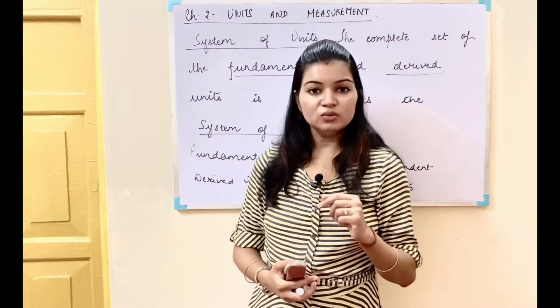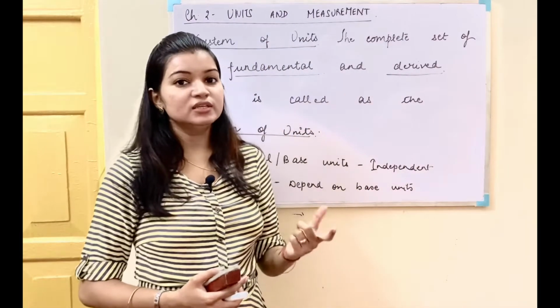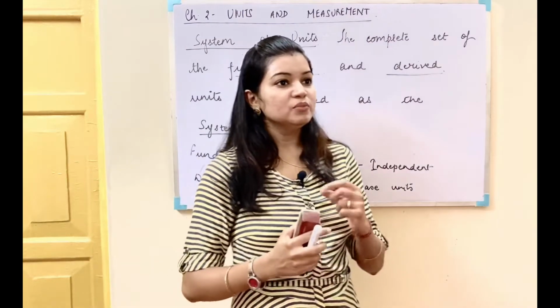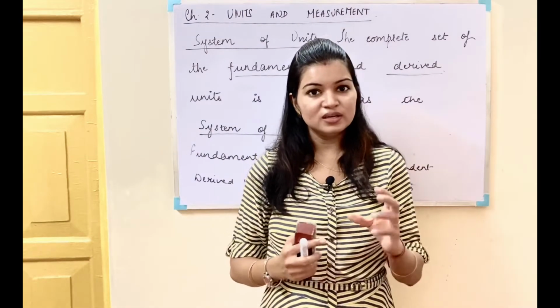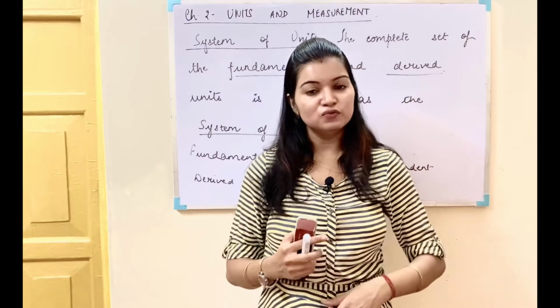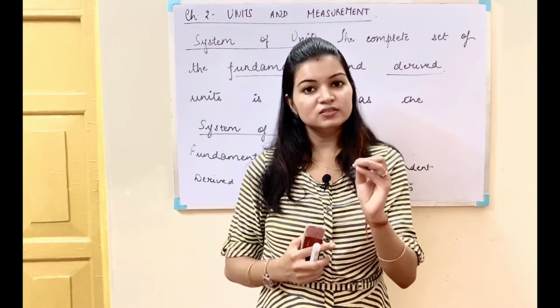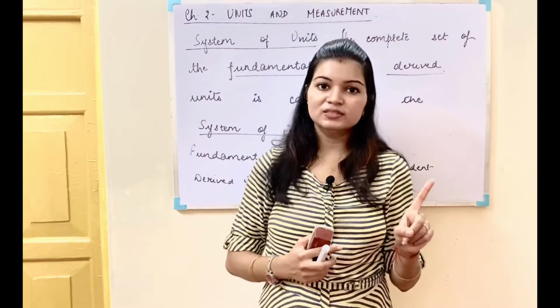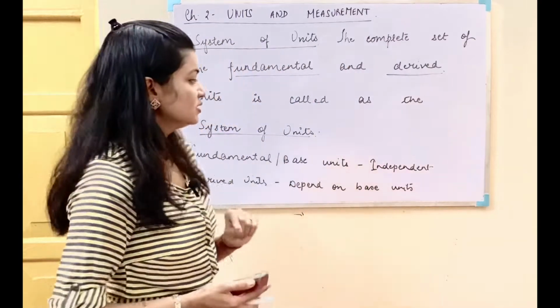So let's find out what these three systems of units are, and then we will discuss that because of all these three systems there occurred some kind of problem, because of which we arrived at a single system of units which is called the SI system. So let's discuss that.